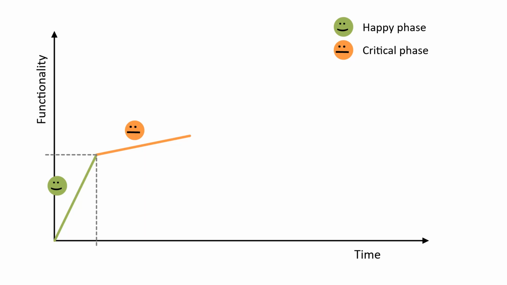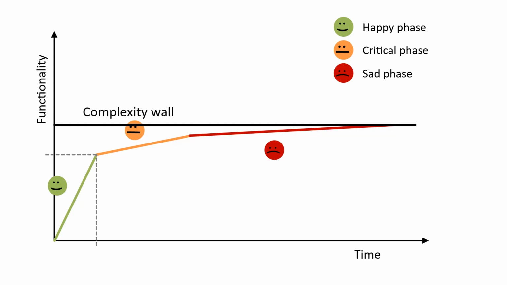If the code grows even further, we are entering the sad phase. Any change to the code now requires tremendous effort and time. At some stage, we essentially hit a wall of complexity, and it seems easier to throw the entire code away and start from scratch. So, how do we get around this problem? How can we break through the complexity wall when the project increases in size and complexity?